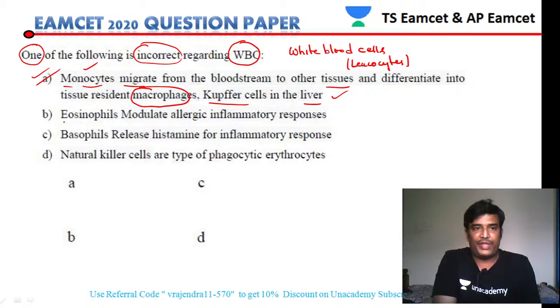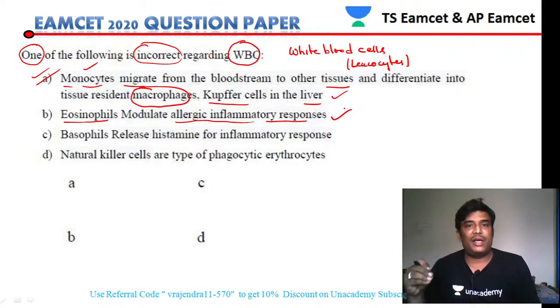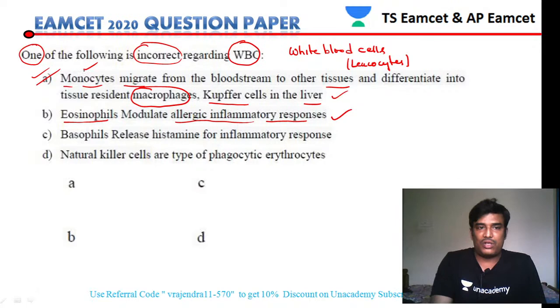Then eosinophils. These are the leukocytes which also play an important role in allergic inflammatory reactions. Eosinophils' main role is against inflammatory responses. So that is also a right statement. Option A and option B both are right statements. The question is asking about the incorrect statement.